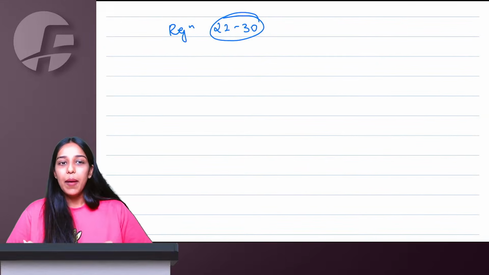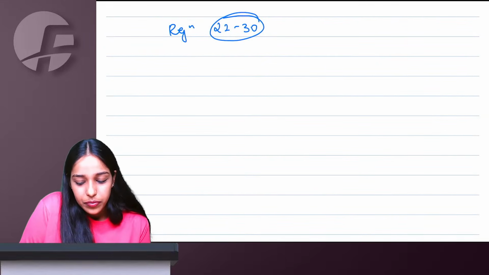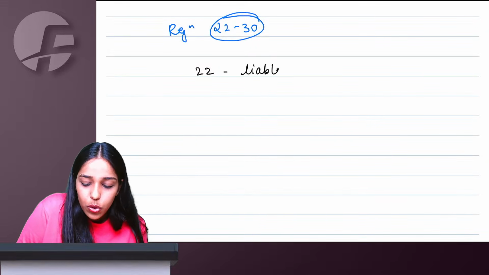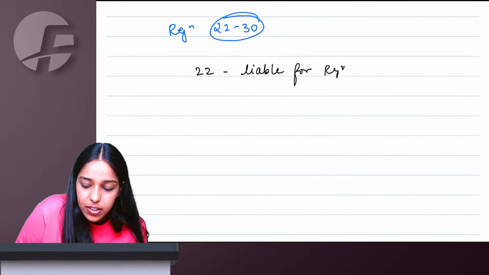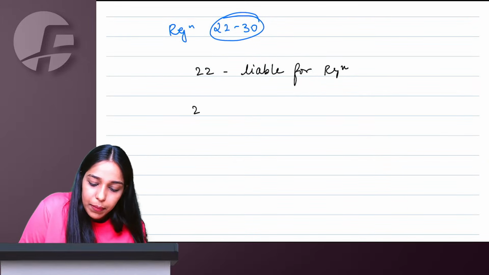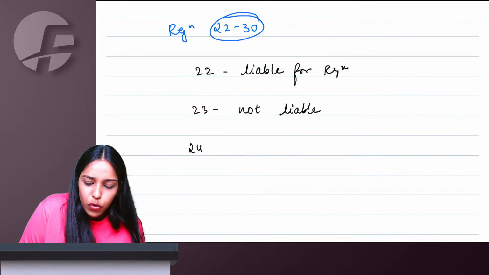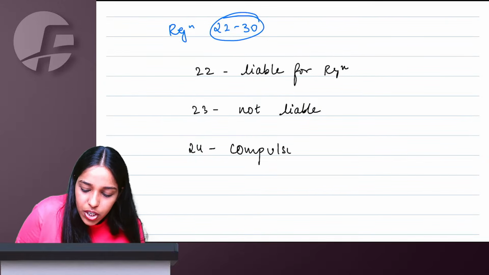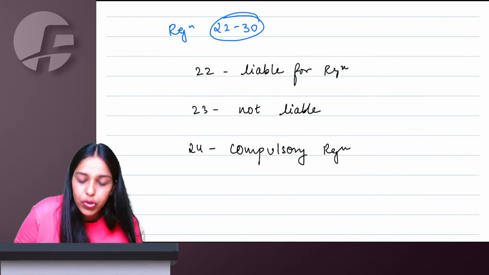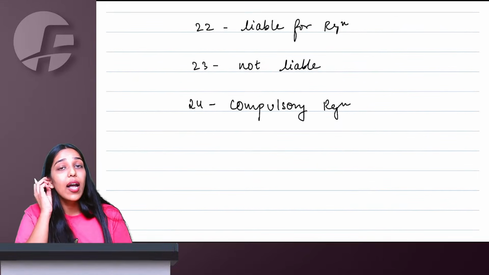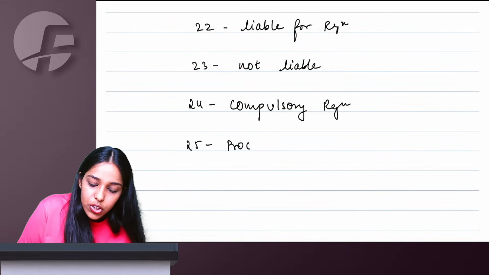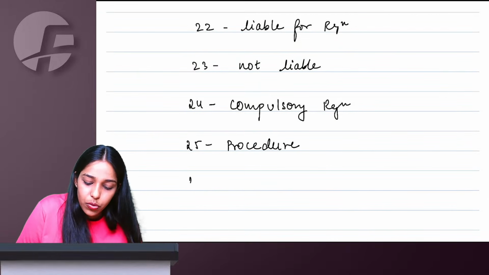Right, ma'am. Coming back to registration, 2 to 22, you are earning double double. Section 22 says you are a person liable for registration, 23 says not liable, and 24 says forget this liable, not liable, and take compulsory registration under GST. Okay, I will take registration, but how? Tell me the procedure. The procedure to obtain registration is under section 25.